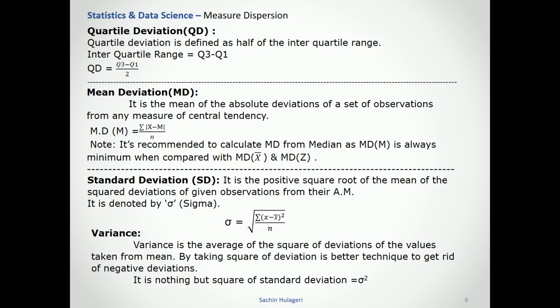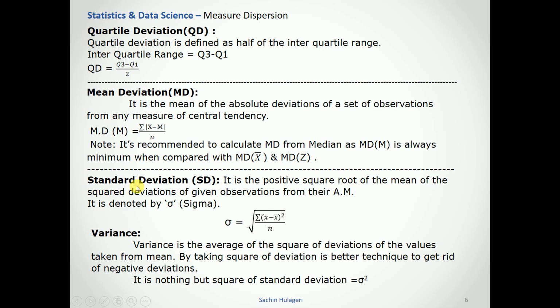We need to remember it is recommended to calculate the mean deviation from the median, as the mean deviation is minimum there compared to the mean deviation from the mean and from the mode, because the median is the middlemost value, the most trusted value in this calculation.